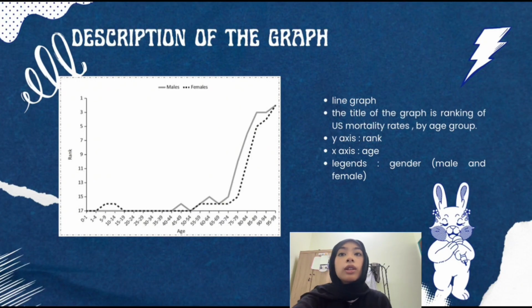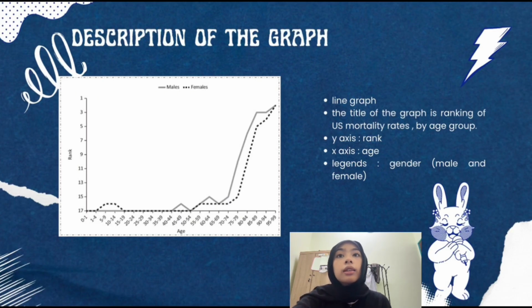From 45 to 49 years onward, the ranking begins to improve gradually, indicating that mortality becomes more significant as people age. The increase is initially gradual, with only small changes in rank between the age group of 45 to 74 years. After the age of 75 years, there is a rapid improvement in ranking, moving from rank 15 towards rank 1, especially for males. Male mortality rises more sharply than female mortality, suggesting that men experience a greater increase in death rates at older ages.